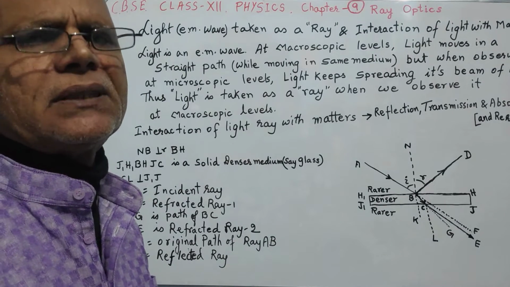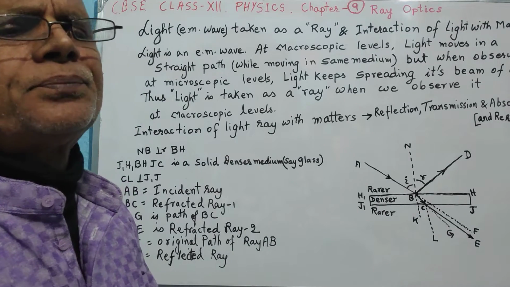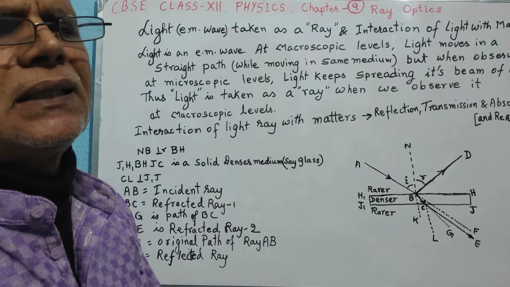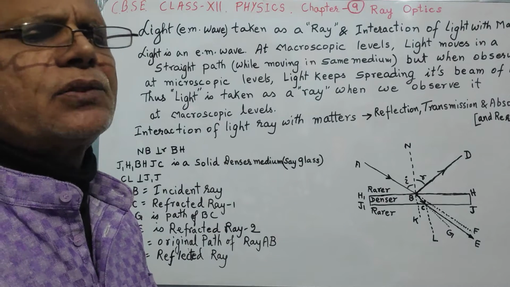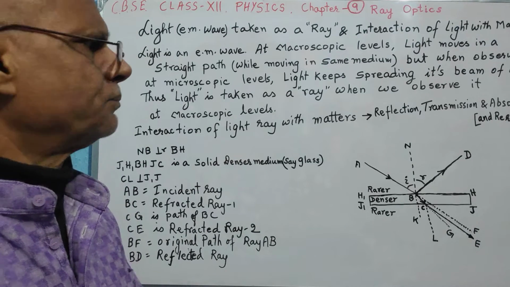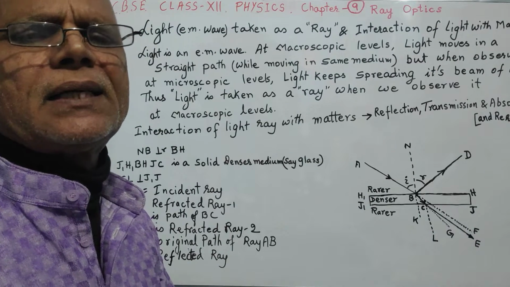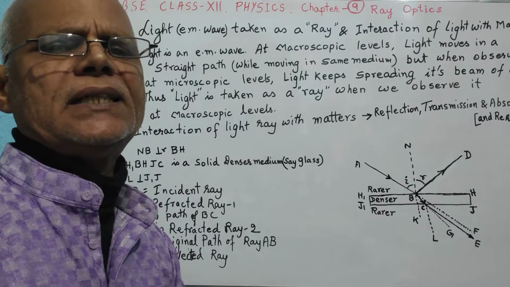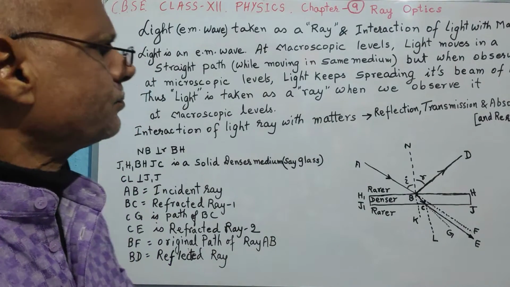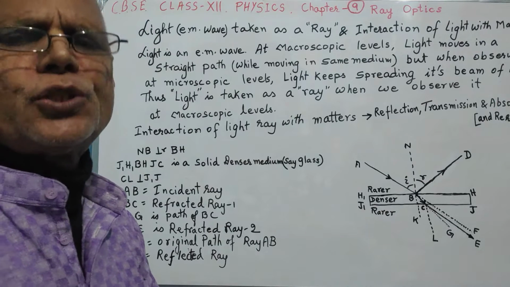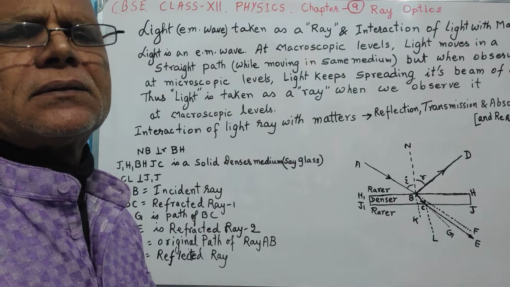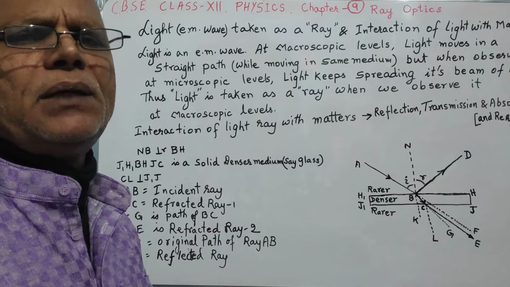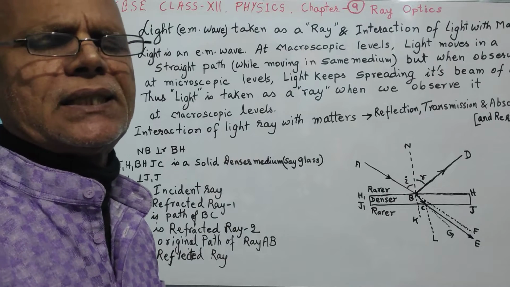Just after this chapter we shall learn wave optics, and there we will come to know exactly how the light ray behaves while it propagates from one place to another. So in general, for common people, we take light as a ray, meaning it travels along a straight line. But at the microscopic level we find that it is not true. The ray, the beam of light, keeps spreading with the distance traveled by it.